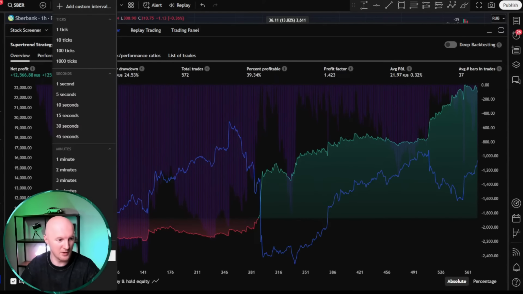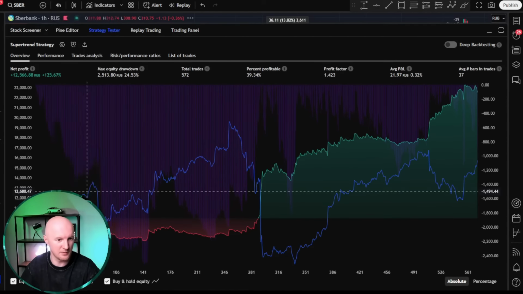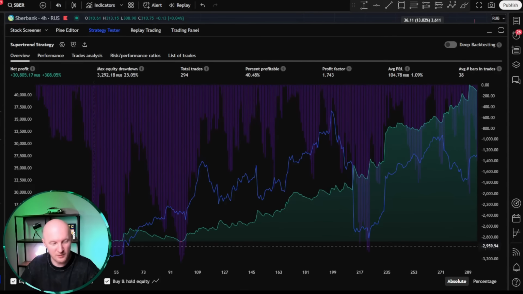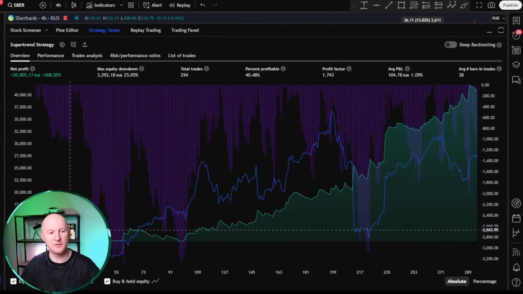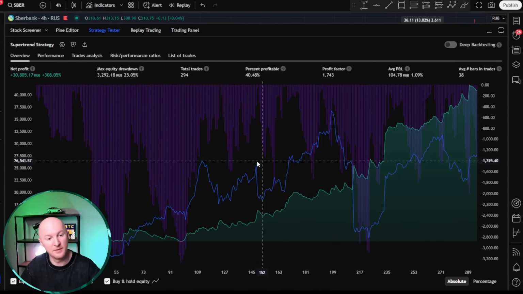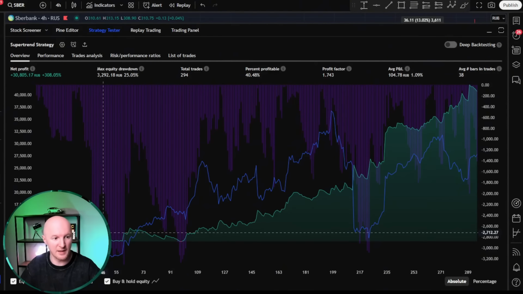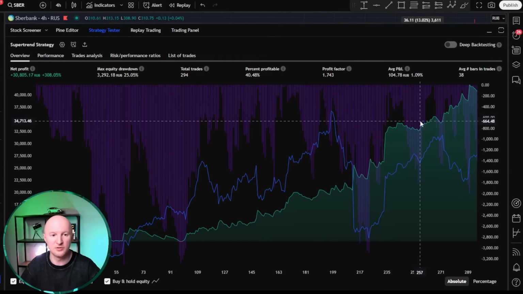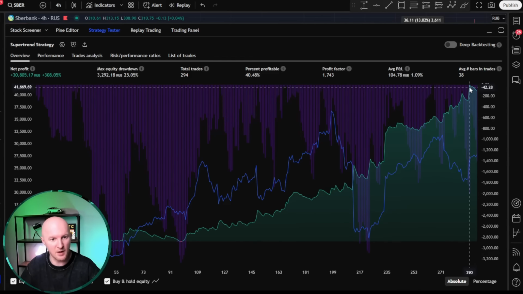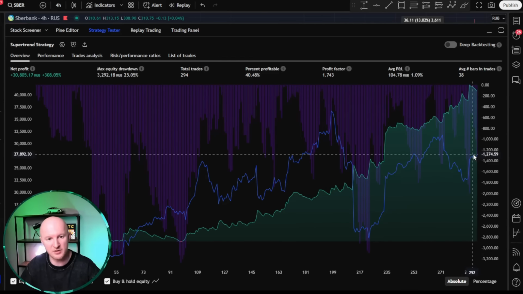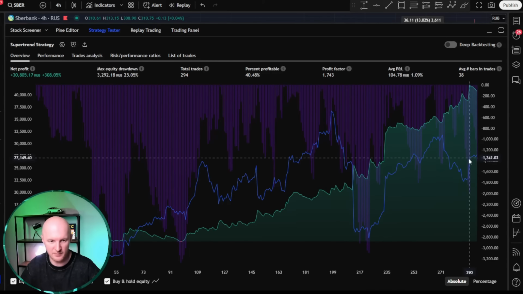Let's switch the time frame back to 1 day. No, let's try 4 hours. So, now on the 4-hour chart, you see, we didn't do much. We just very quickly tried out different time frames in different trade conditions. As you can see, it didn't really take much effort to figure out that the most effective time frame for Sberbank in the Supertrend crossover strategy is actually 4 hours. And in this way, you see, our green line, our profit, is higher than if we had just bought and held all this time, right? So, it's more effective than buy and hold.